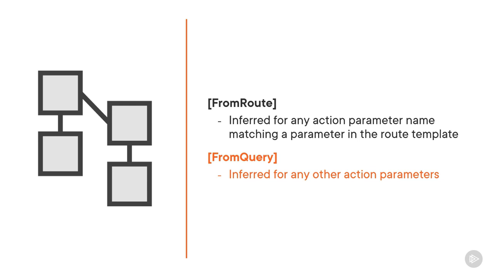These rules save us from having to identify binding sources manually by applying attributes to the action parameters. When the default behavior needs to be overridden, binding source attributes can still be applied. Let's continue with creating a resource.